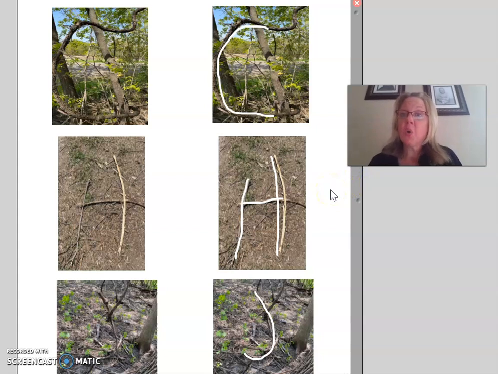All right, scientists, go out and explore, see what letters you find, and we're excited to see your data.